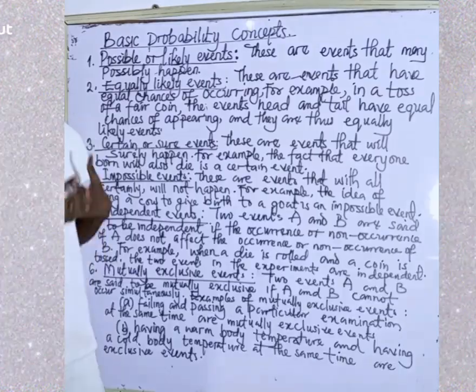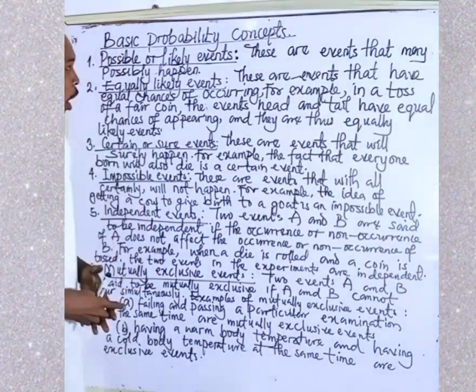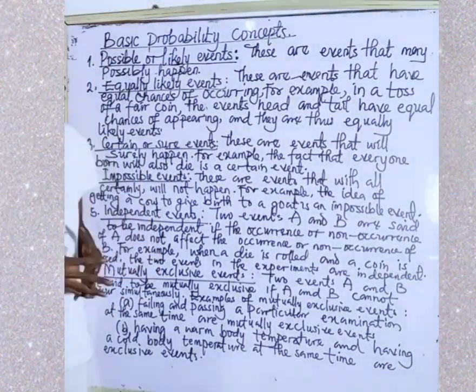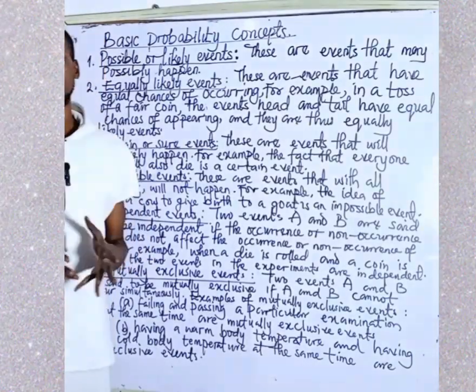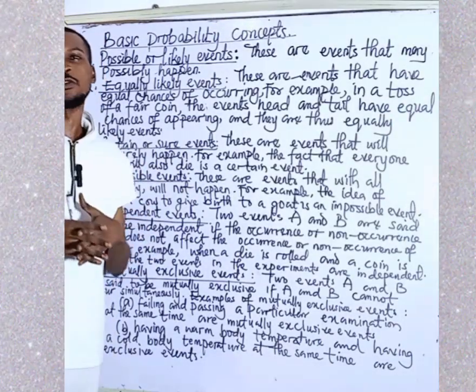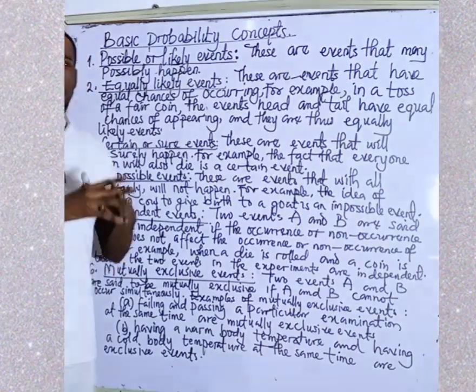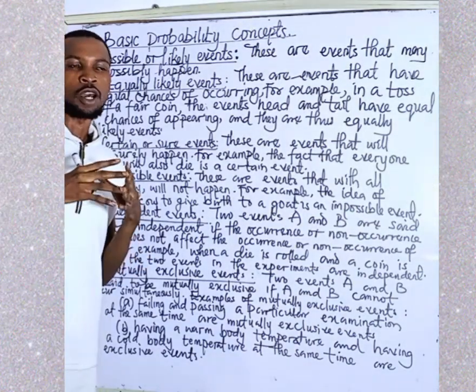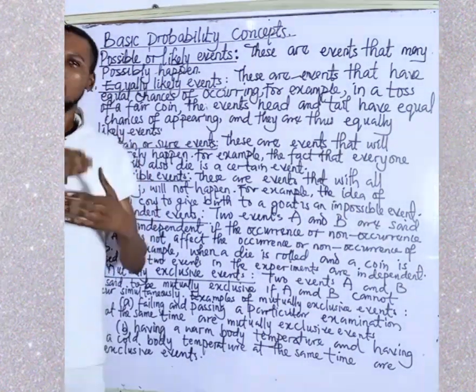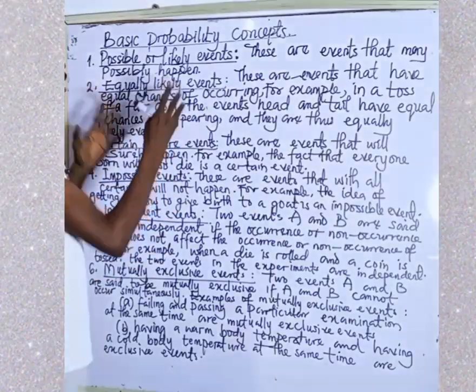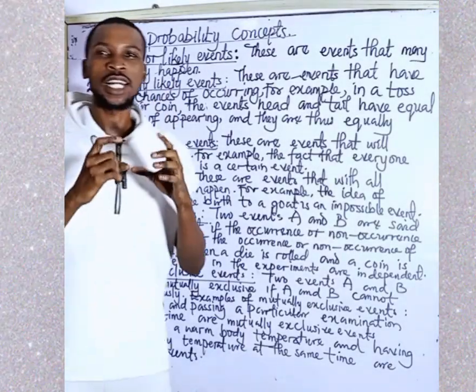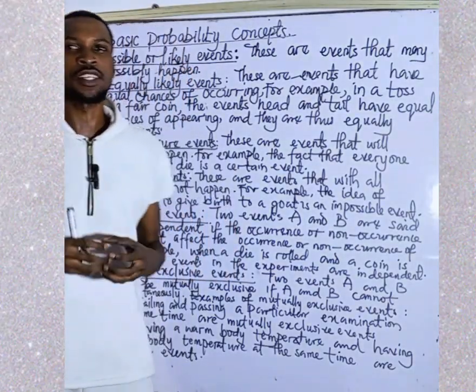Good everyone, my name is Tokoko, and in today's class, we want to look at a concept in mathematics known as probability. This is one of the branches of mathematics that deals with the likelihood of events occurring. This is the branch of mathematics that deals with the likelihood of how events happen.